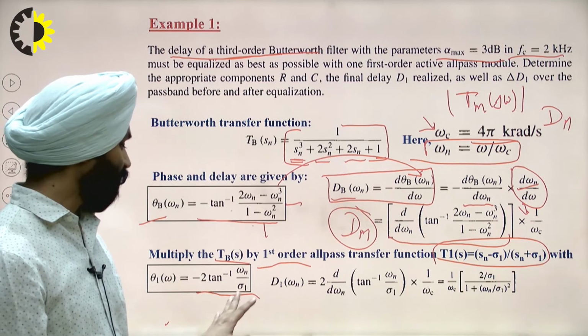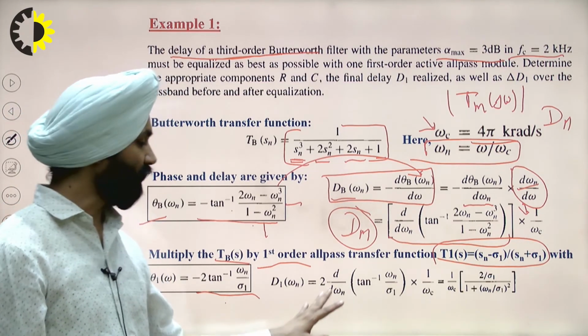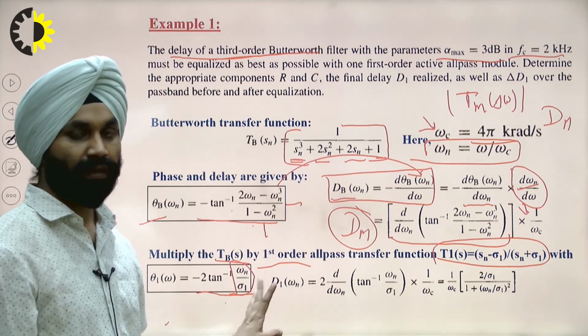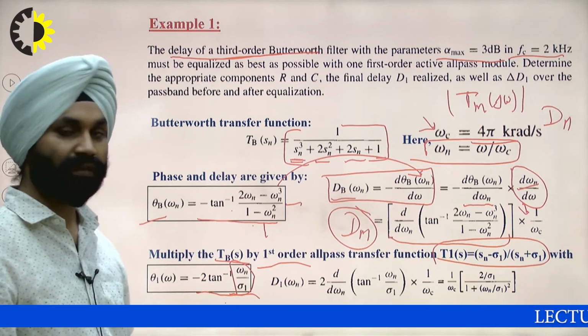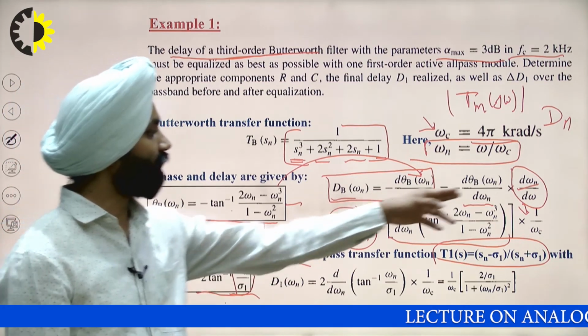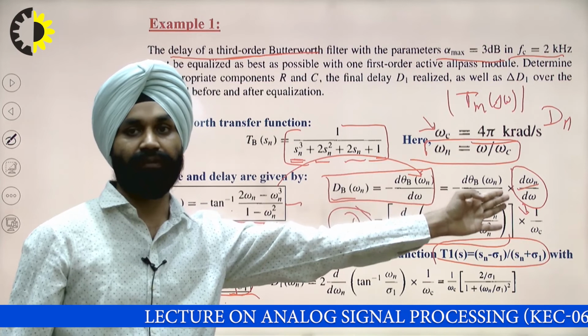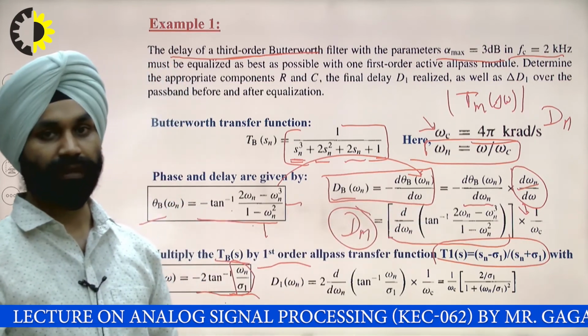So if we find out the delay of this one, that will be the derivative of this one. One more thing, here we are using normalized frequency, so we have to multiply it with 1 by omega c, which is the derivative of omega n with respect to omega.